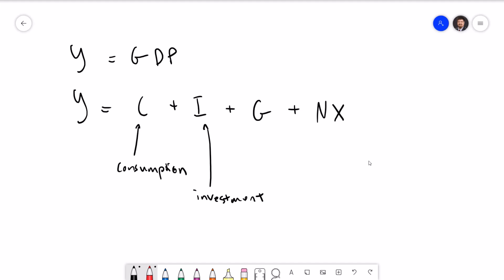The third component of GDP is government spending. Government expenditure includes spending by governments at all levels, so local, state, and national, on goods and services. This includes paying the salaries of government employees and public works such as road construction. It's important to remember that government spending does not include transfer payments.